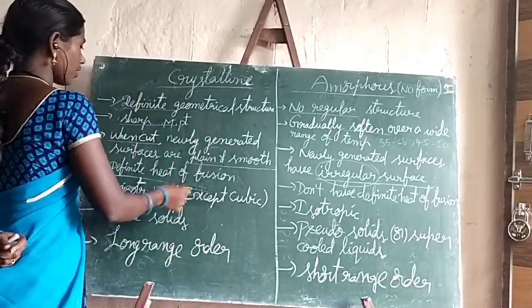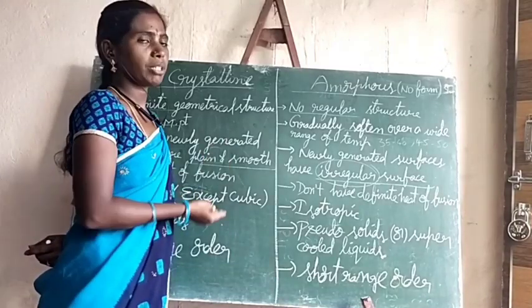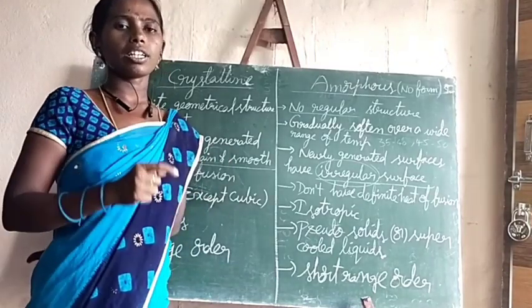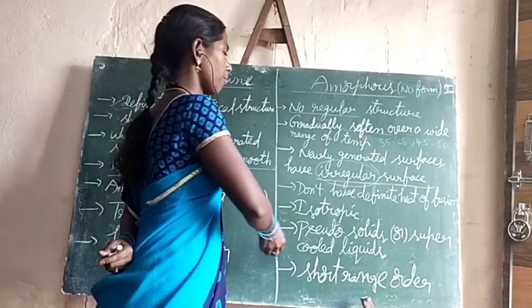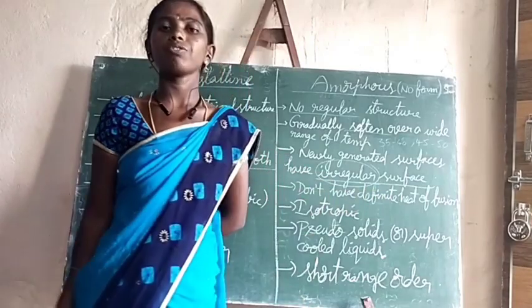And crystalline solids have a definite heat of fusion. Already in the case of melting point, I told you, it happens at a particular temperature. But in the case of amorphous solids, they don't have a definite heat of fusion.